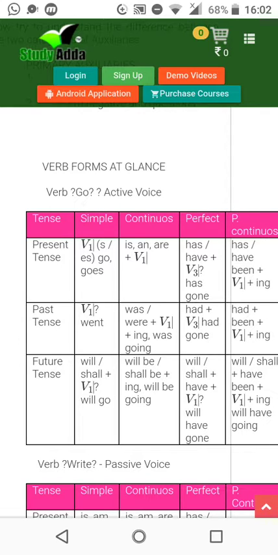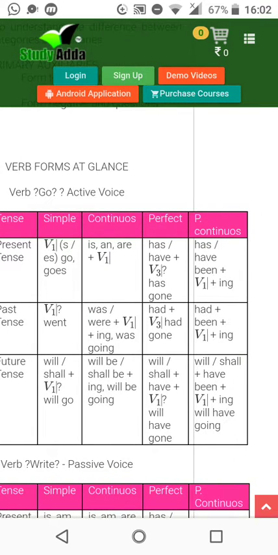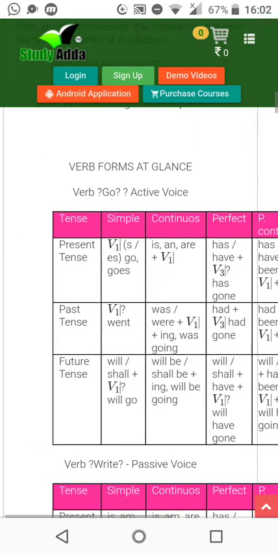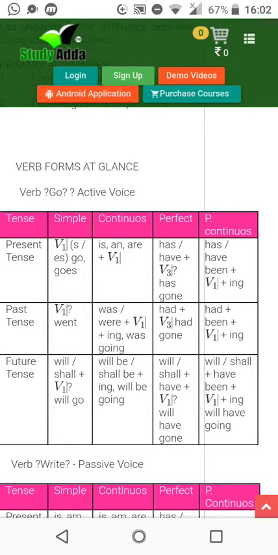I go to the market daily. He goes to school regularly. Okay, happening every time, happening right now, and will happen regularly. Perfect is has: he has gone to school. Okay. Continuous: he has been going to school since 2 years. Okay. So ing, something that is happening or happens daily.